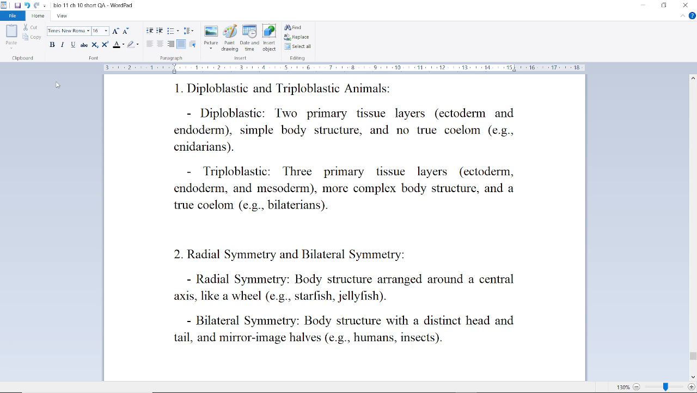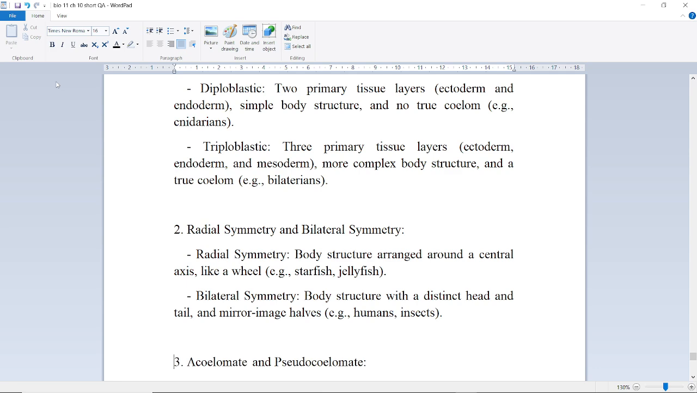Diploblastic: two primary tissue layers, ectoderm and endoderm, simple body structure, and no true coelom. For example, cnidarians. And triploblastic: they have three primary tissue layers, ectoderm, endoderm, and mesoderm, more complex body structure, and a true coelom. For example, bilaterians.